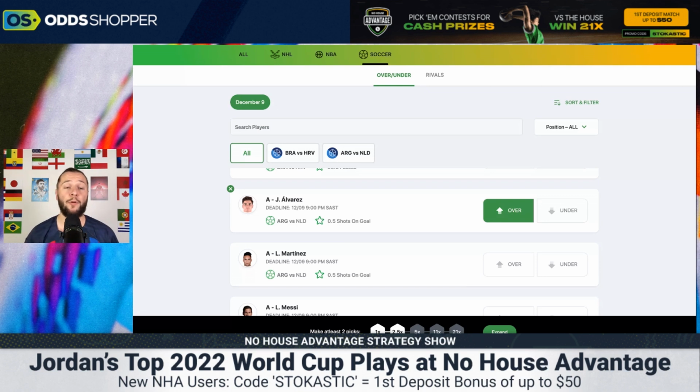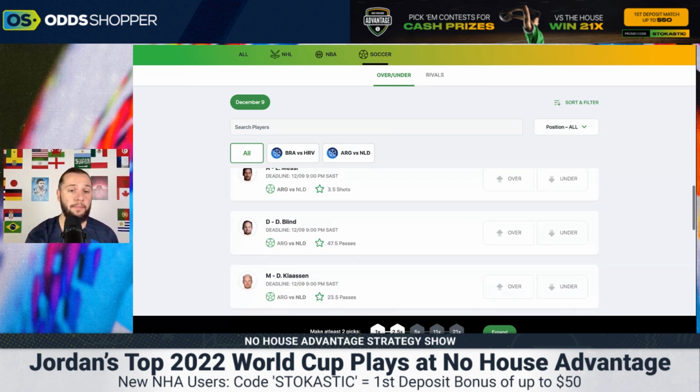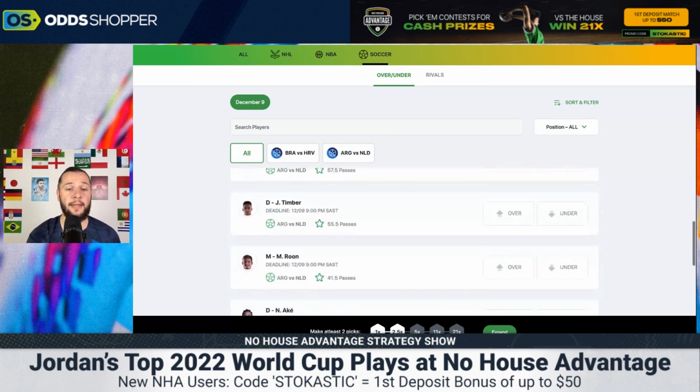Their XG for the World Cup so far has been 4, and they've scored 8 goals. So they score goals that they're not meant to score, and I think that's what we might see against Argentina here. Now, unfortunately, there aren't any Netherlands players here that have shots.